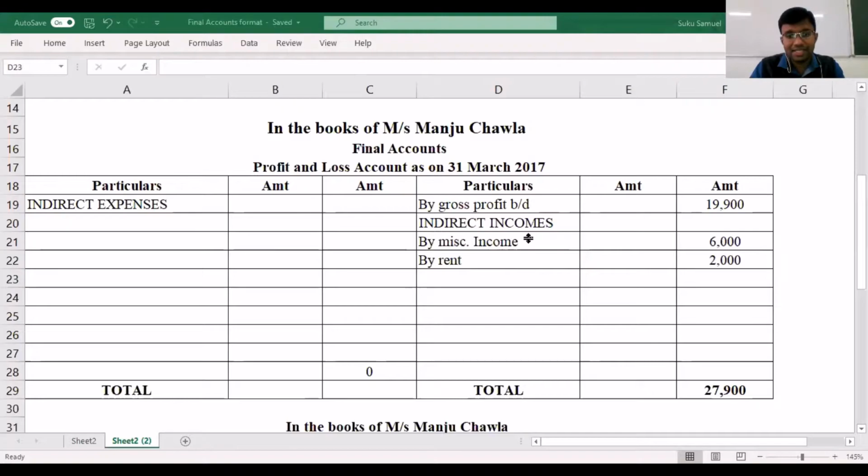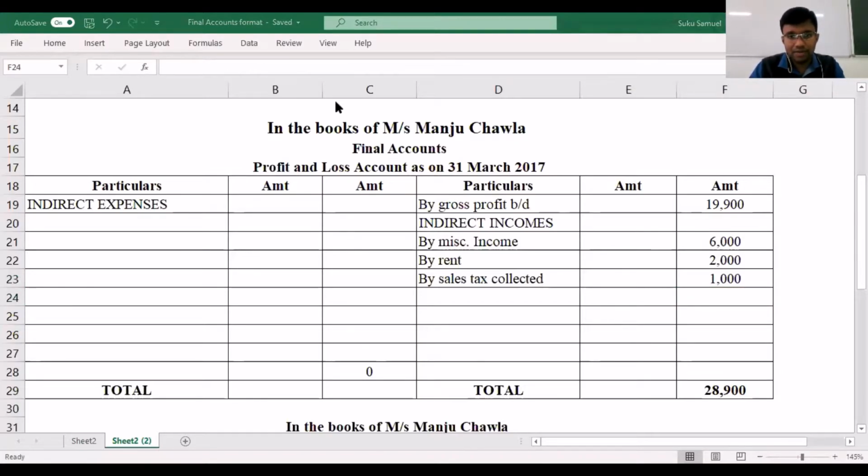We have sales tax collected. Here it is featuring on the credit side, which means it is some form of an income that has been mentioned. So that also you have to consider in your profit and loss account, and in your profit and loss account, that is taken on the credit side. That has also been considered. Okay, now let's move on.